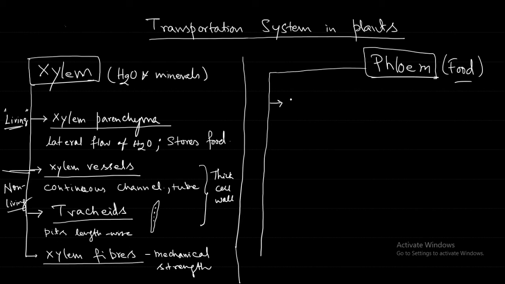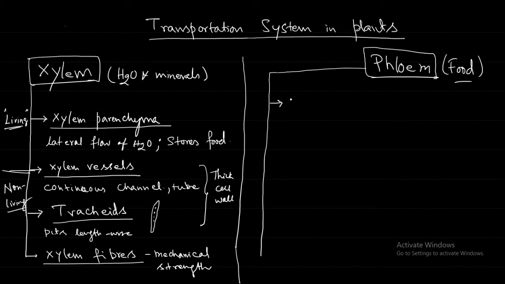Sir, sieve tubes, companion cell, and phloem parenchyma. First, without any doubt, without any confusion, just tell parenchyma, that's all. Phloem parenchyma. So which is the living tissue of the xylem? Xylem parenchyma. Living tissue of phloem is phloem parenchyma. First answer you can tell without any doubt.